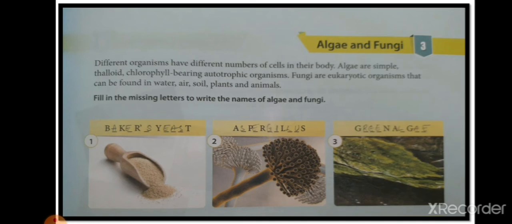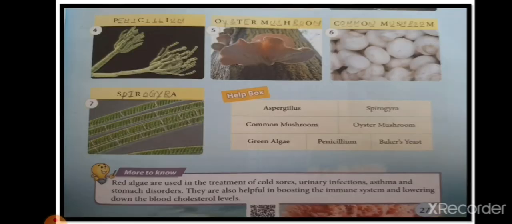Green algae. Green algae are basically a large informal grouping of algae. They have chlorophytes in them, and they prepare their food by their own. The next picture, as you can see, is of penicillium.